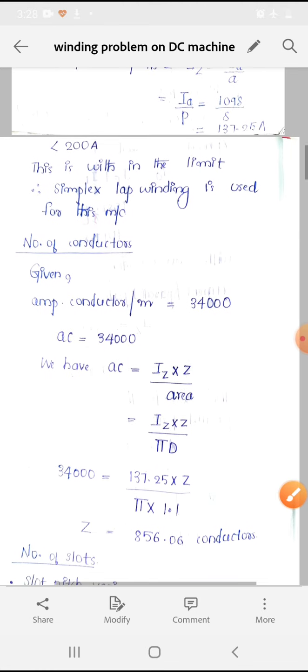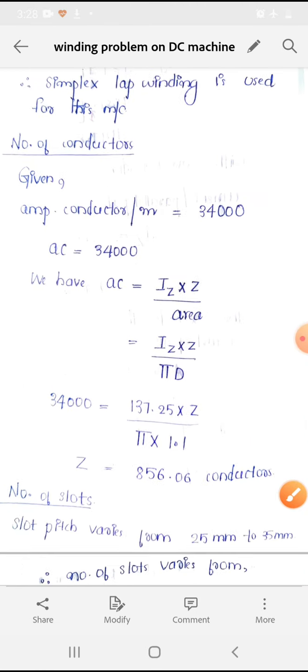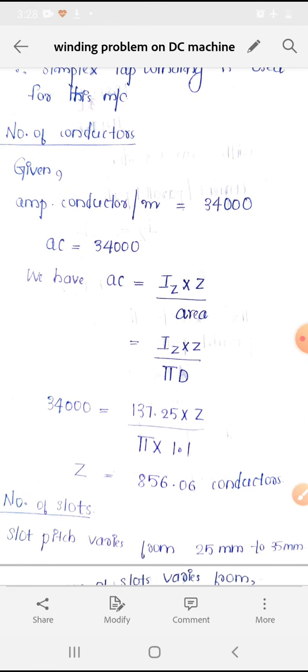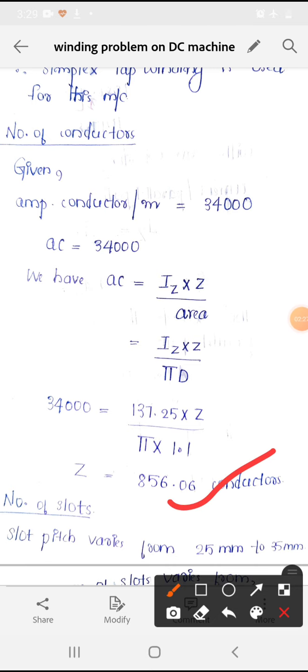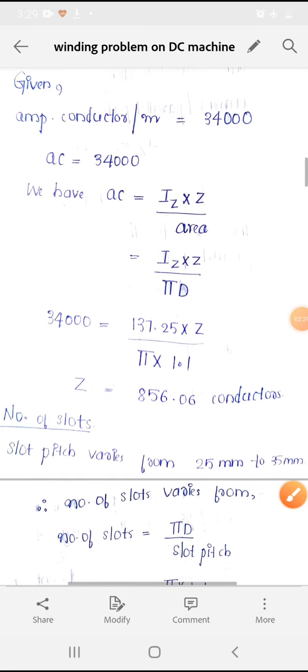Now we have to find out the number of conductors. For that, in the question, AC is given as 34,000. AC is equal to IZ into Z by pi D. So substituting the values, Z is obtained as 856.06.